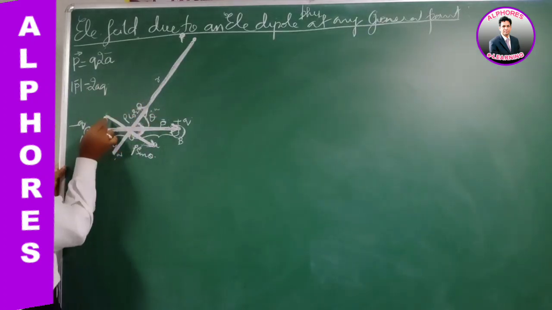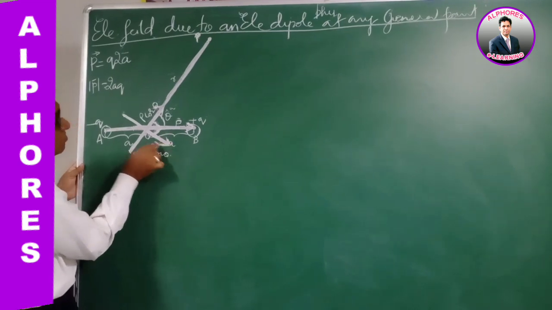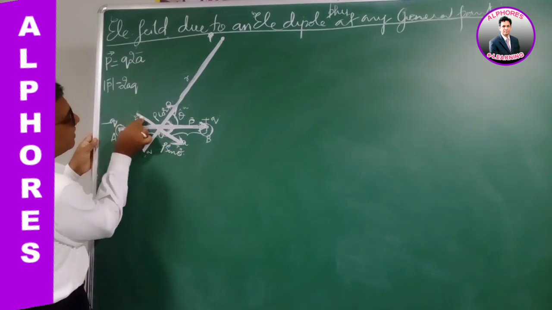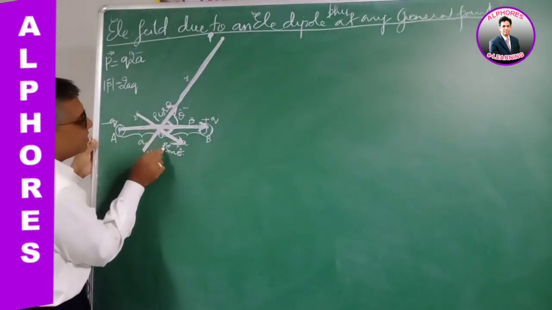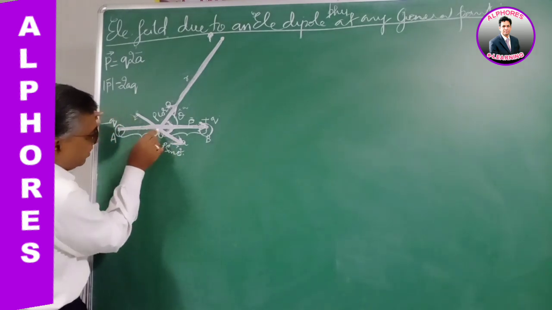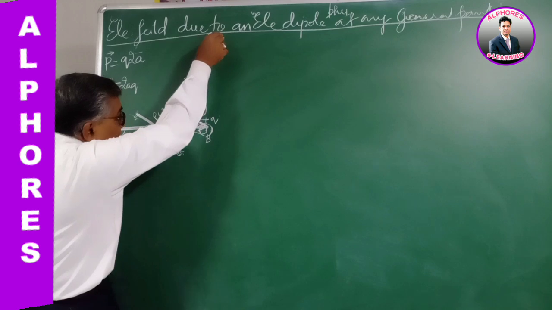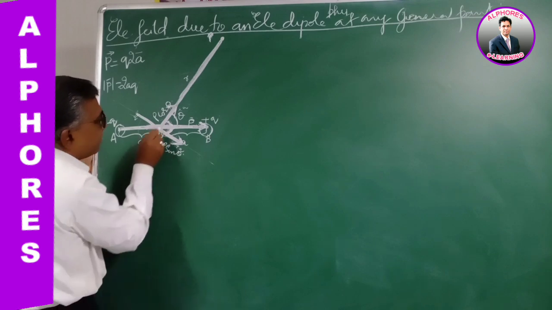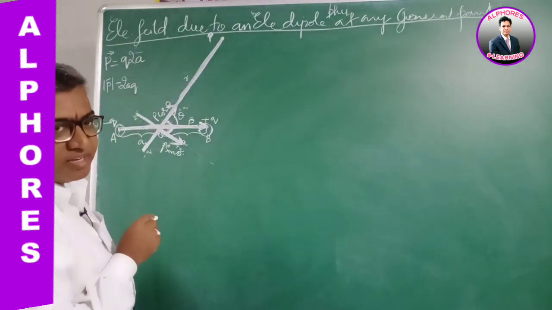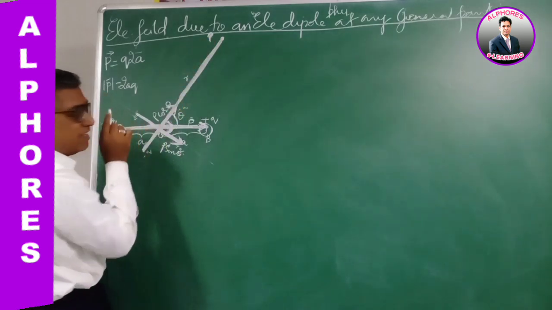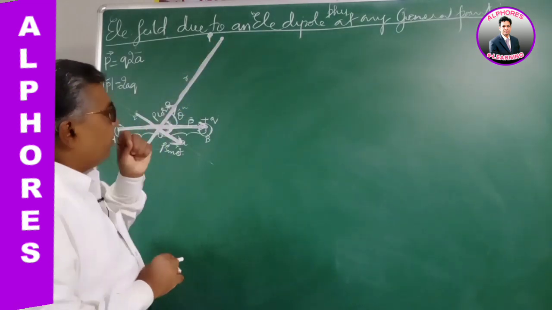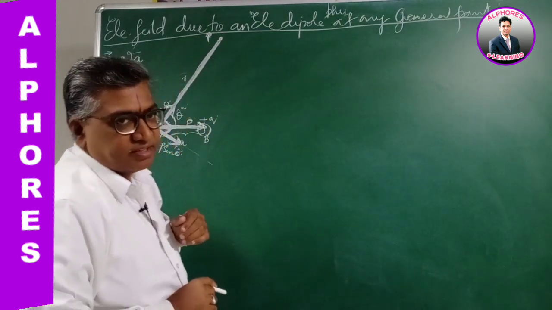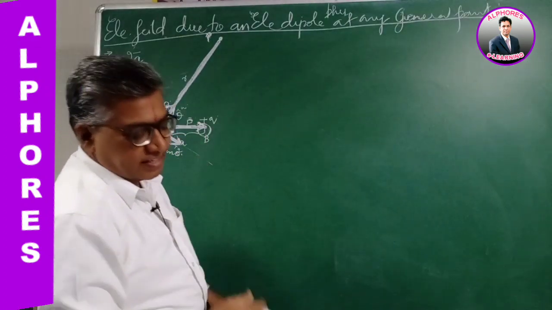Similarly, if I forget all the remaining, consider this component of the dipole. This is an electric dipole, so let's imagine this is minus q and this is plus q, in this direction. Its dipole moment is P sin theta. Now for this dipole, the point P lies on the equatorial line. This will be the axial line for this dipole, and the perpendicular line passing through the center is the equatorial line. So the point P will lie on the equatorial line. Considering these two separately, we find the electric field intensity due to these dipole moments,